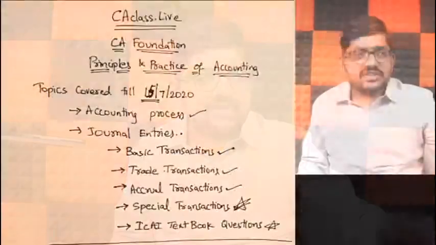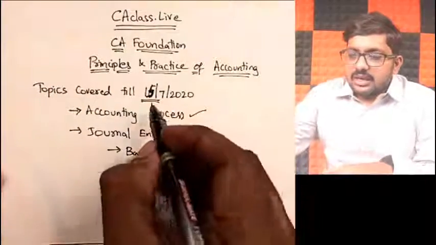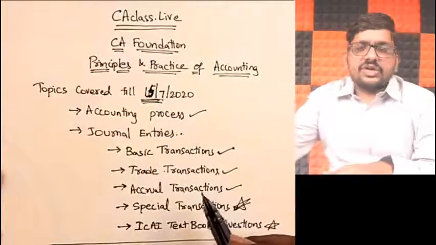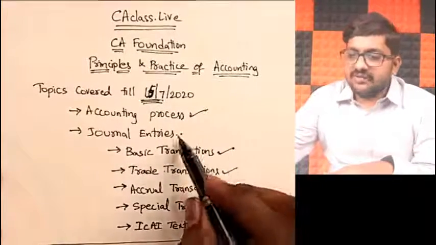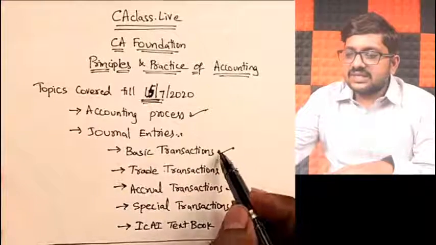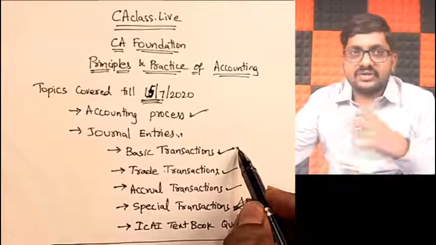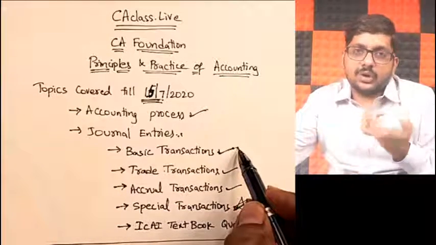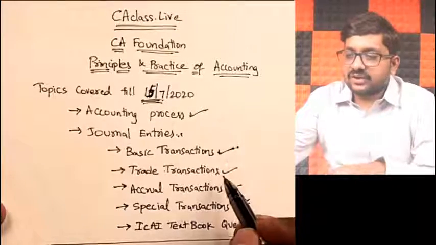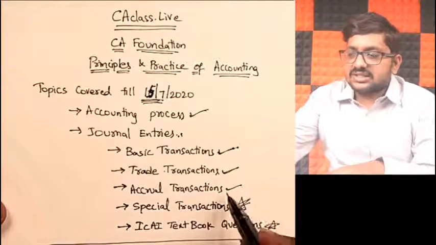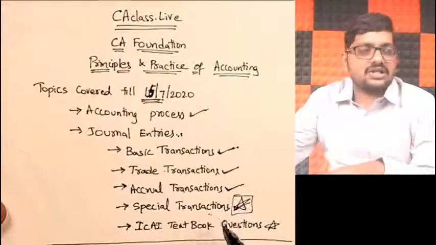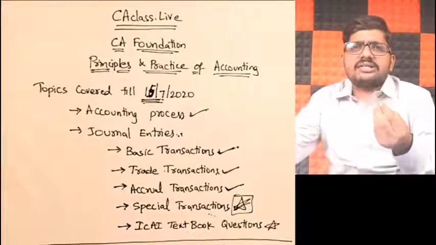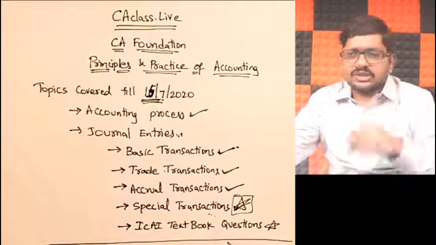So today our topic is going to be the special cases in relation to journal entries. Till date, we have already covered a few topics. Till now we have covered what is meant by the accounting process, and we started with journal entries. In journal entries we discussed some basic journal entries, the modern approach of accounting, trade transactions and accrual transactions, and today's topic is going to be special transactions.